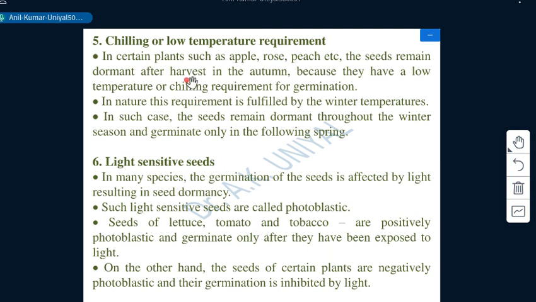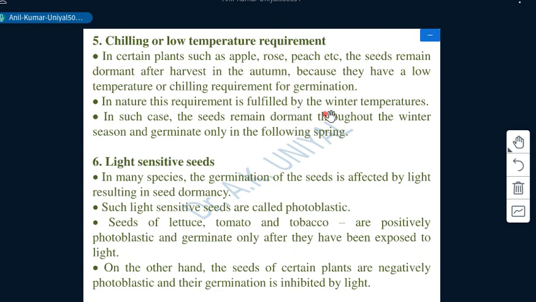And next we have some other causes. These are chilling or low temperature requirement of seeds. In various temperate or alpine zone species, this type of phenomenon is reported. In certain plants such as apple, rose, and peach, the seeds remain dormant even after harvest in the autumn, because they have a very low temperature or chilling requirement for germination as their natural phenomenon.